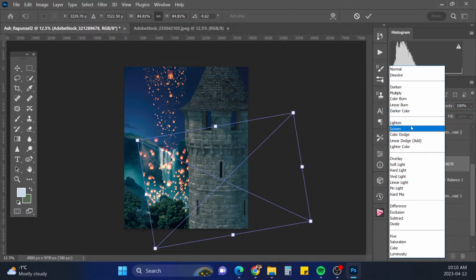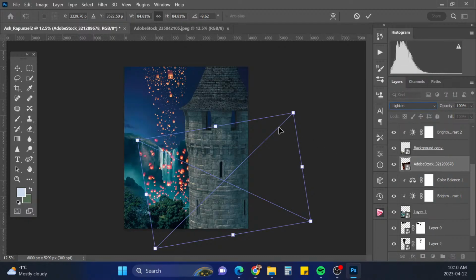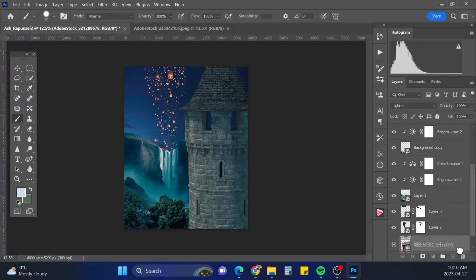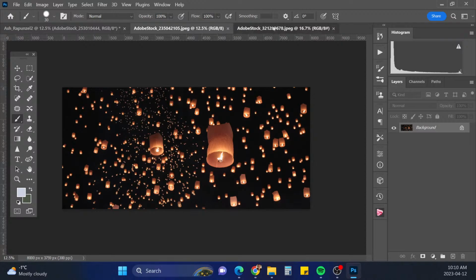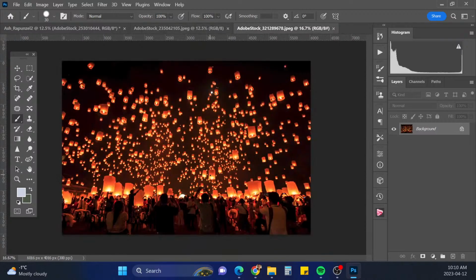Yeah, I don't know if this layer is going to work on these, so I'm probably going to have to select, I'm just going to delete this layer. I will probably have to select them and actually bring them in separately. So the reason I chose this one was because some of these lower lanterns, I wanted to have one really quite close, so these ones obviously wouldn't work with the tower. I want them to look like they're next to her.